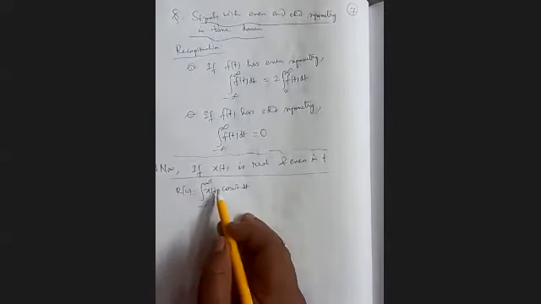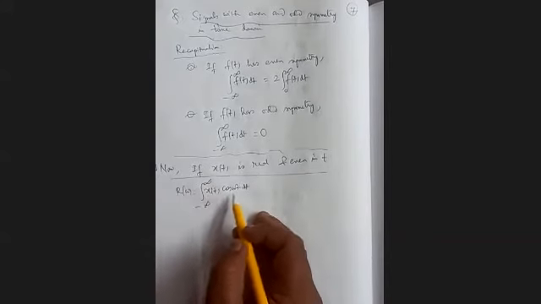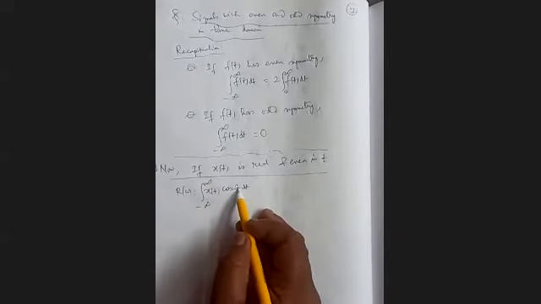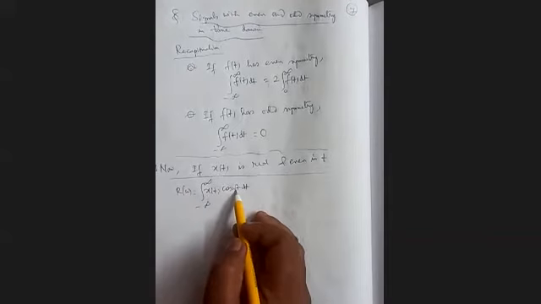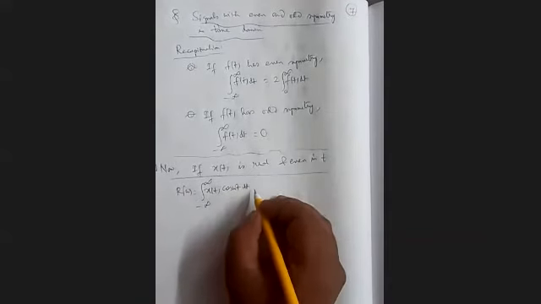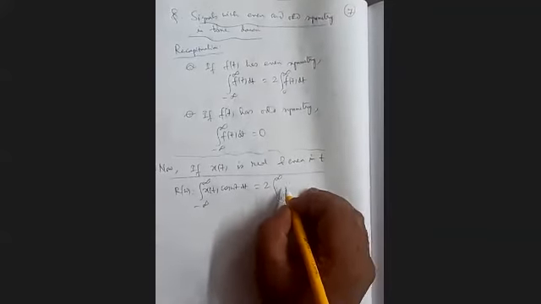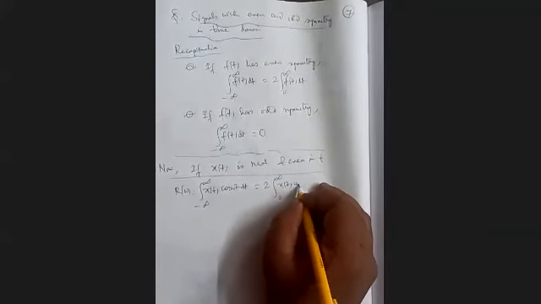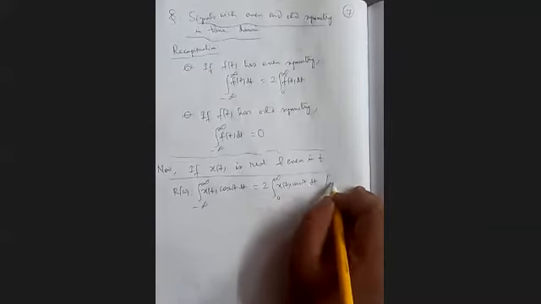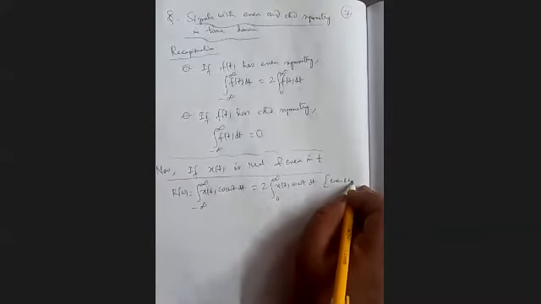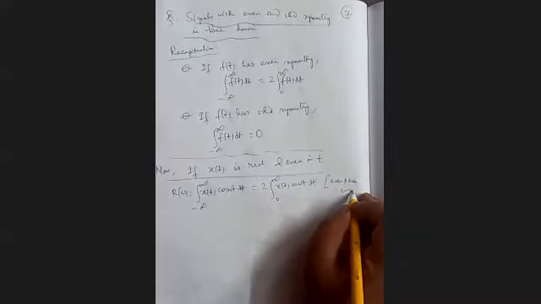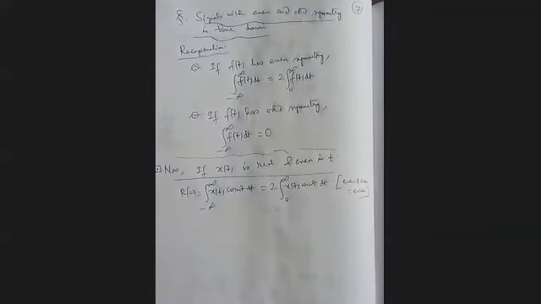Now x(t) is real and even. Cos omega t is also even in time t. So even function into even function, product is even. So we can write it as 2 into integration 0 to infinity x(t) cos omega t dt. We know even into even function is even. Already I told you.